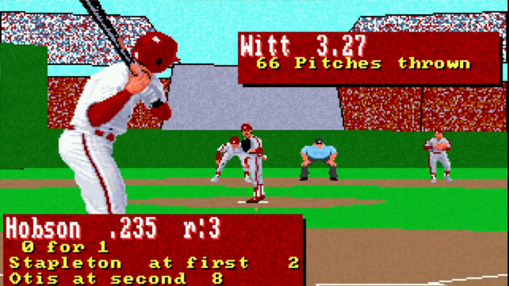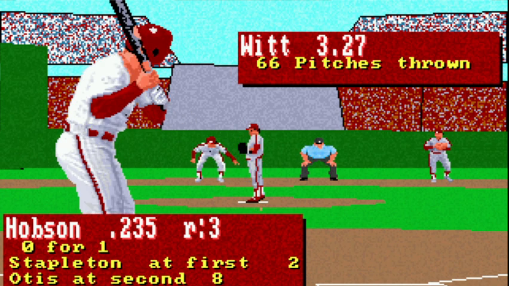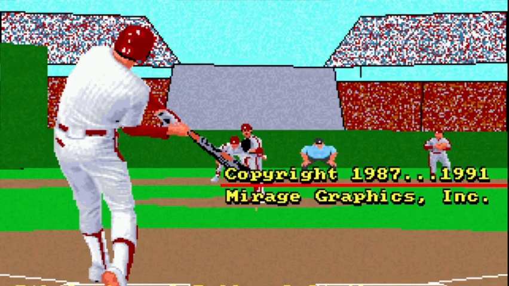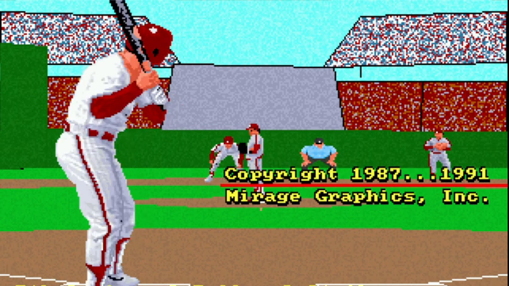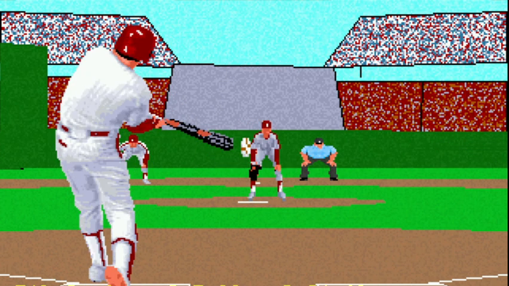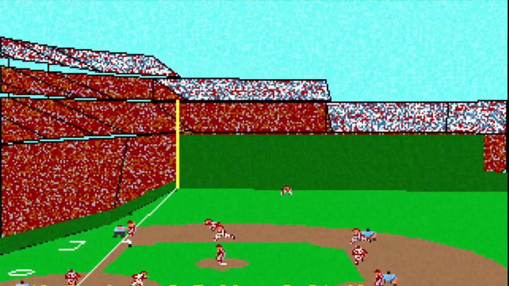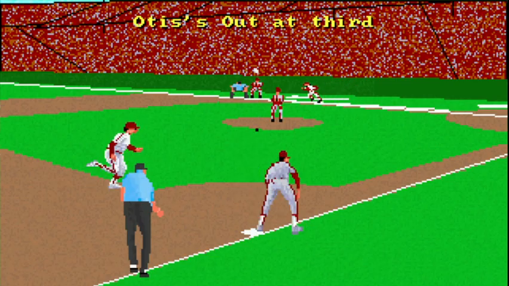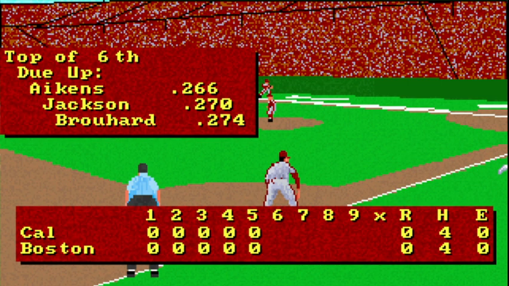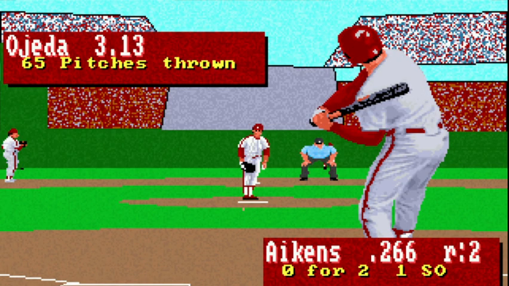So now the double play is still in order. Butch Hobson up. Pickoff attempt of Otis. Rounder to third. Out at third. Out at first. Nice double play. All right, top of six, no score. Aikens, Jackson, Brohard, due up.